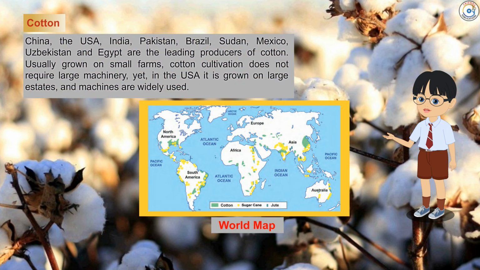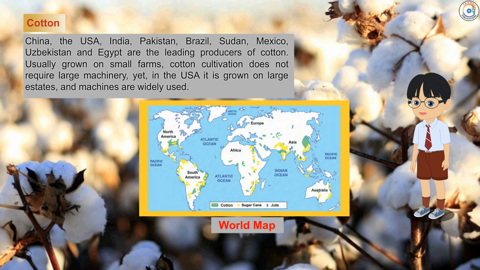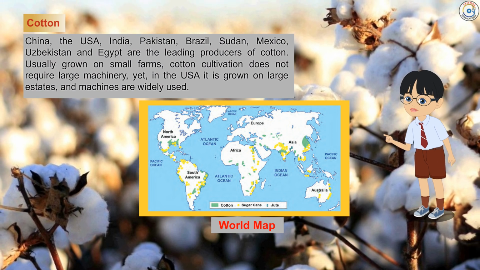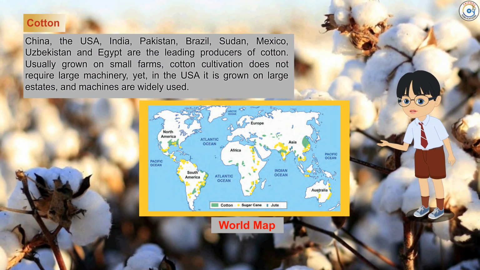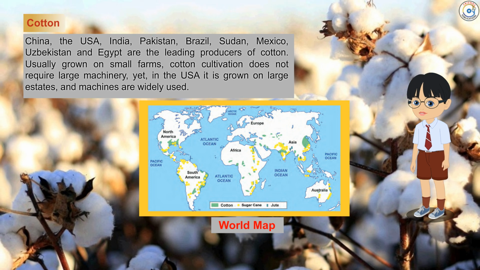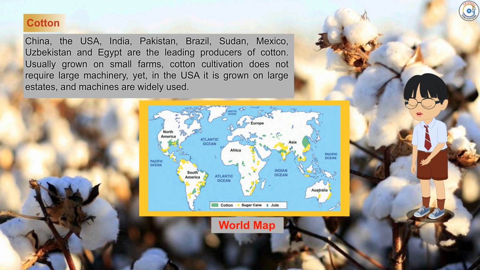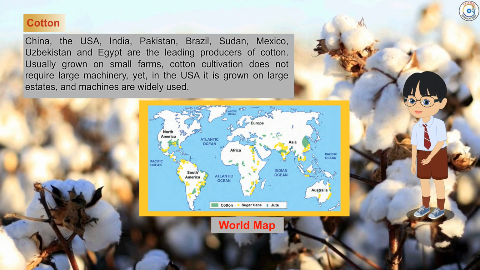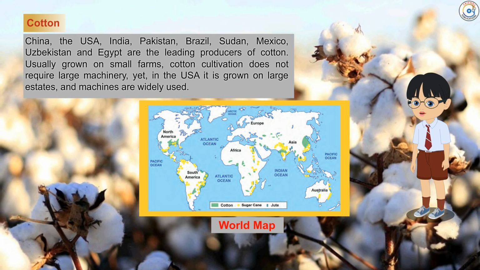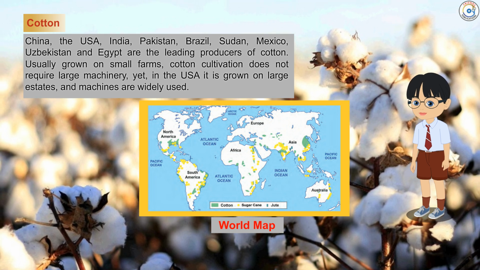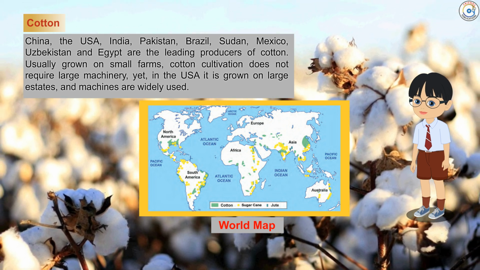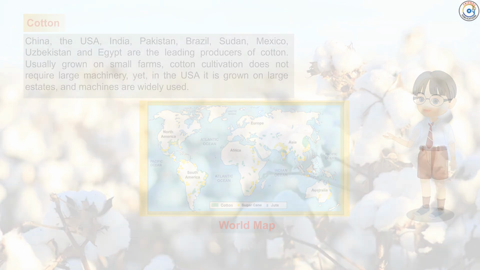in India. China, the USA, India, Pakistan, Brazil, Sudan, Mexico, Uzbekistan, and Egypt are the leading producers of cotton. Usually grown on small farms, cotton cultivation does not require large machinery. Yet in the USA, it is grown on large estates and machines are widely used.